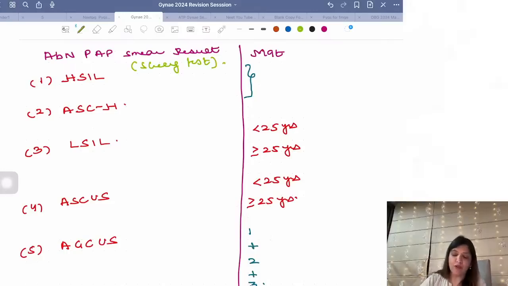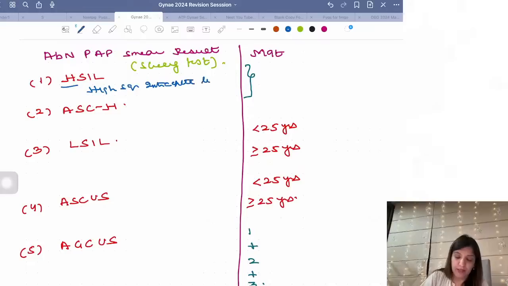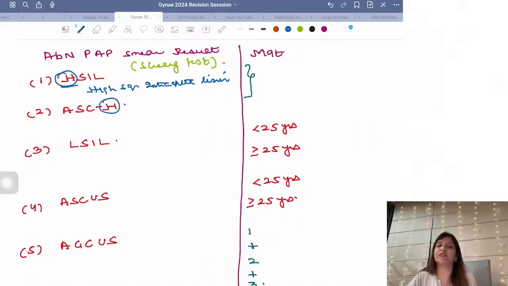Now, if pap smear report is saying HSIL, high squamous intraepithelial lesion. So, whenever your pap smear report has this term H, whether it is HSIL or ASCH, what is ASCH? Atypical squamous cells where HSIL cannot be ruled out. The pathologist is saying, I am getting some atypical cells, but I cannot rule out HSIL.